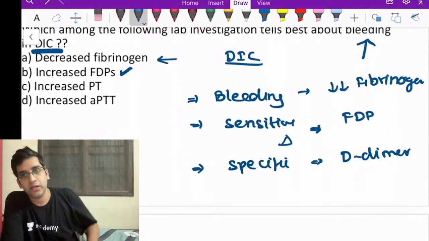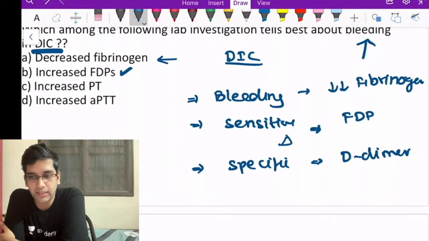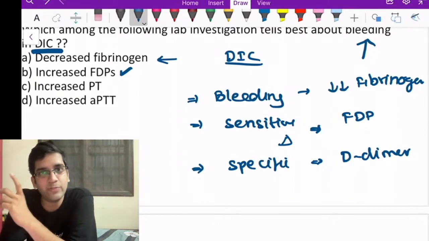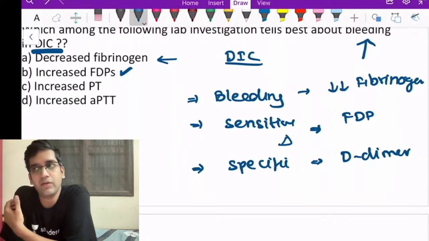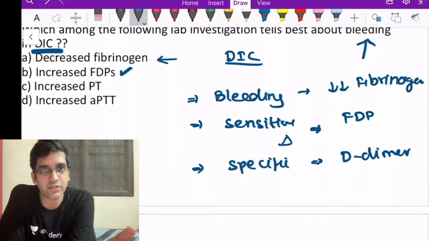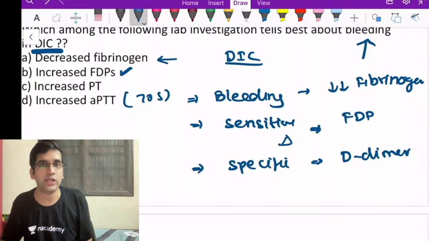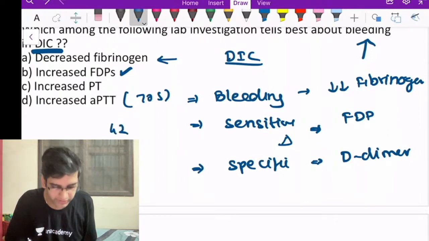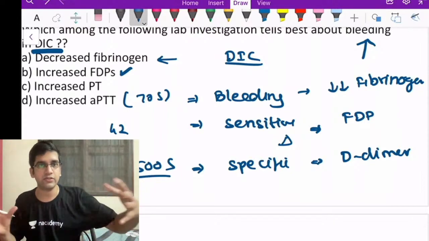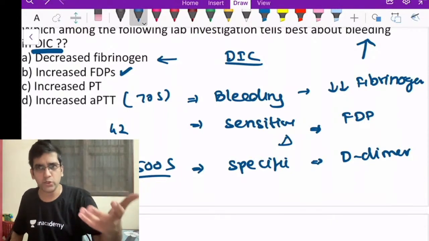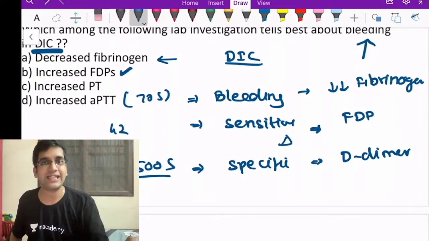See, when APTT is getting elevated, I cannot directly say that it will be related to bleeding, because I can have an APTT elevation without clinical manifestation. If my APTT value is given, let's take 70 seconds, it will be correlated to bleeding. I can have 42 seconds also elevated APTT. I can have 500 seconds also elevated APTT. So it's kind of a very random thing. PT also same, right? PT is also involved in the clotting cascade. But fibrinogen level is directly correlating with my bleeding.